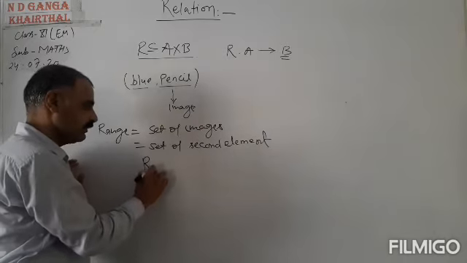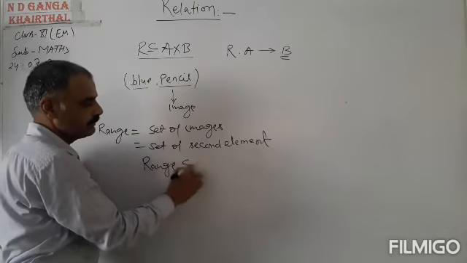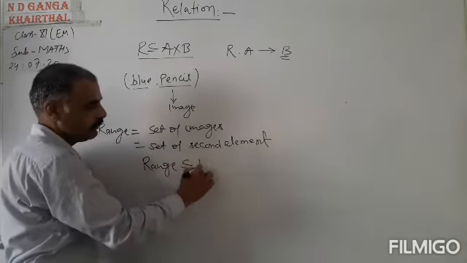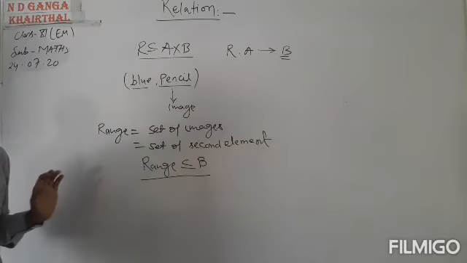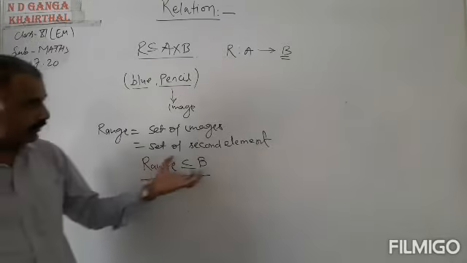So range may be a subset of or equal to B.